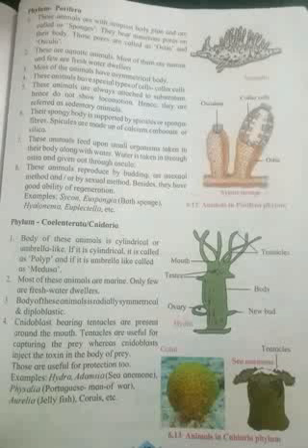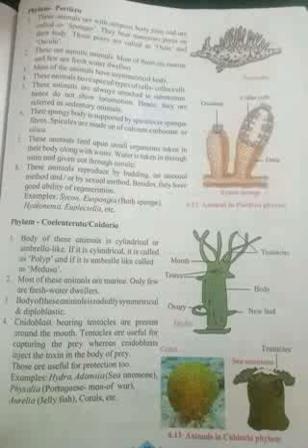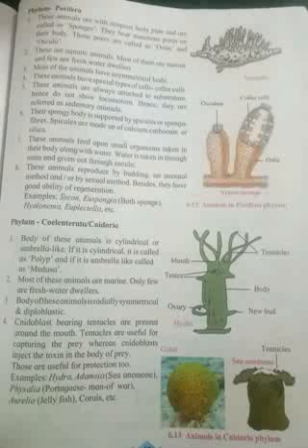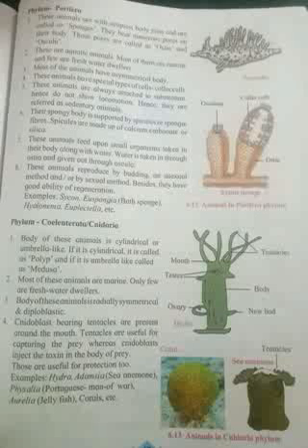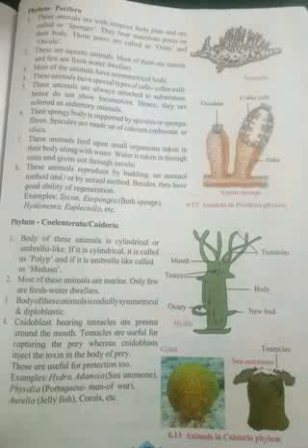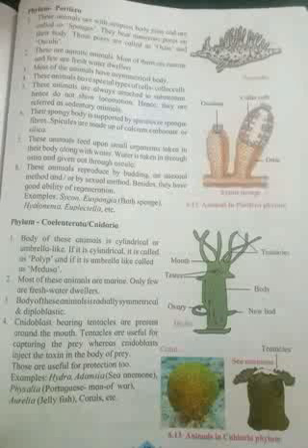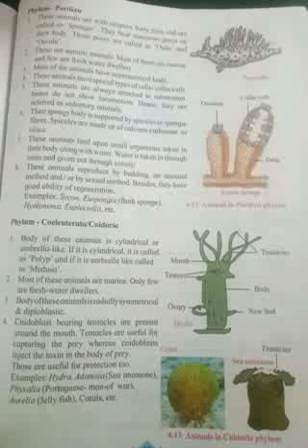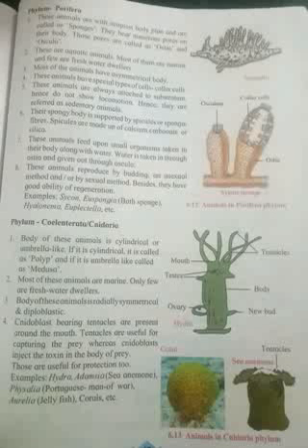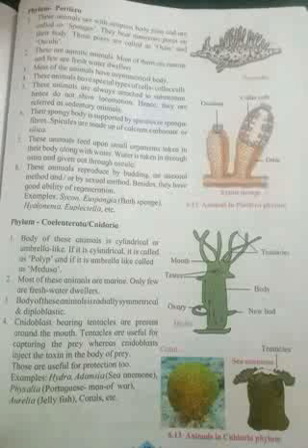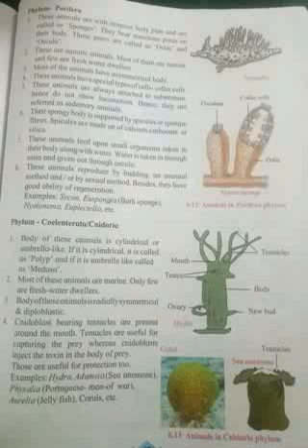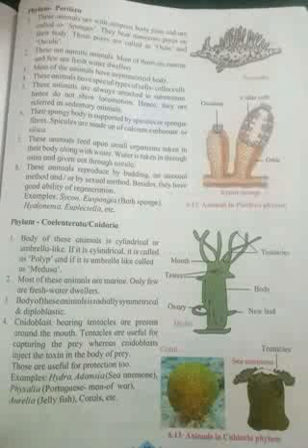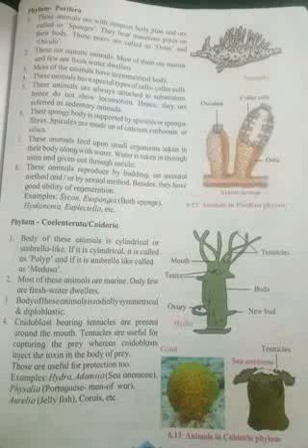This sponge body is supported by the spicules or spongin fibers. Spicules are made up of calcium carbonate or silica. These animals feed upon small organisms, taking them in along with the water. Water is taken in through the ostia and given out through an osculum. Okay, means they take in water by ostia and give out the water by osculum.